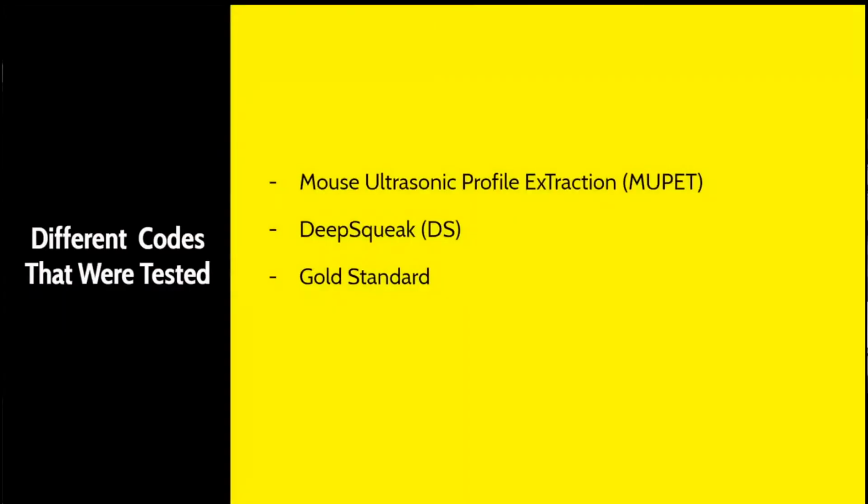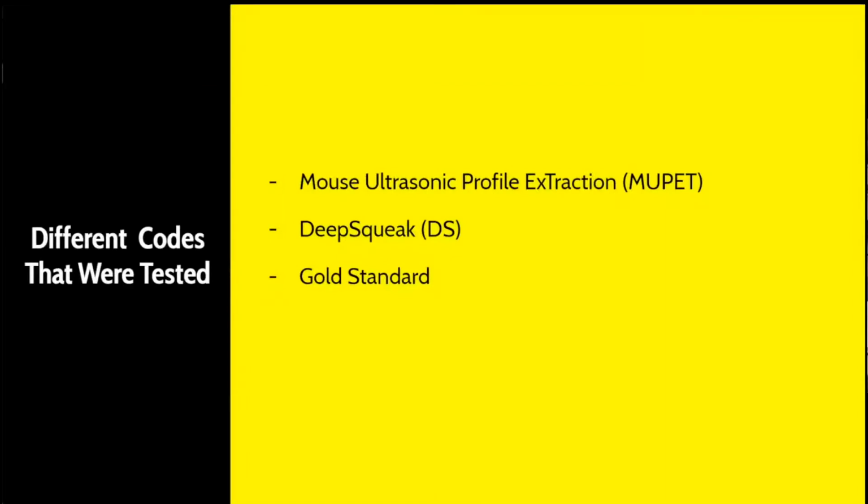One of the machine learning programs we will be analyzing is called MUPET. MUPET is a MATLAB-based tool to analyze the ultrasonic calls emitted by mice. It offers researchers the possibility to rapidly analyze audio recordings in terms of acoustics, spectral information, and syllable statistics. Another fully graphical MATLAB package is called DeepSqueak, and this is used for detecting and classifying rodent ultrasonic vocalizations and is engineered to allow non-experts easy access to USV detection and analysis.